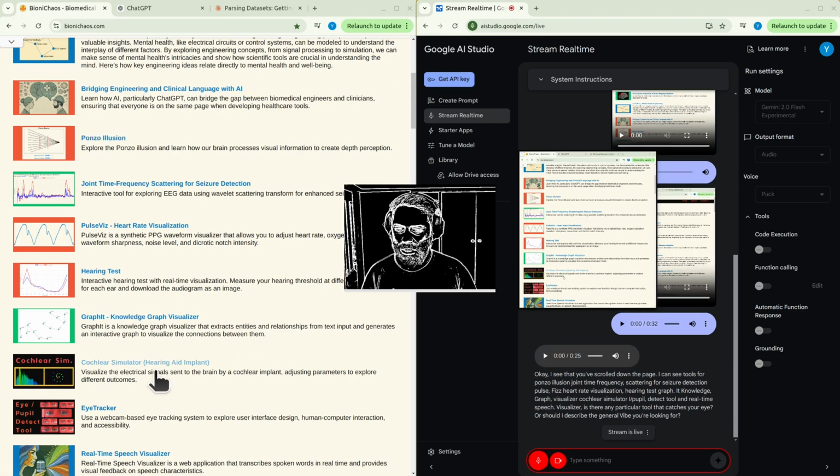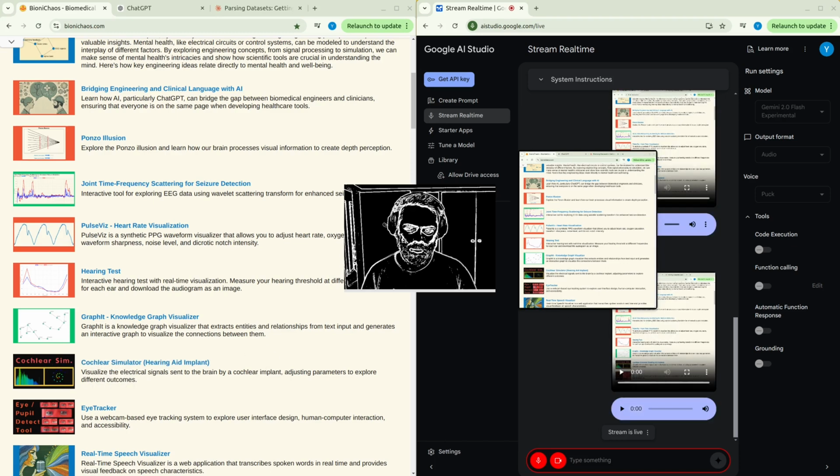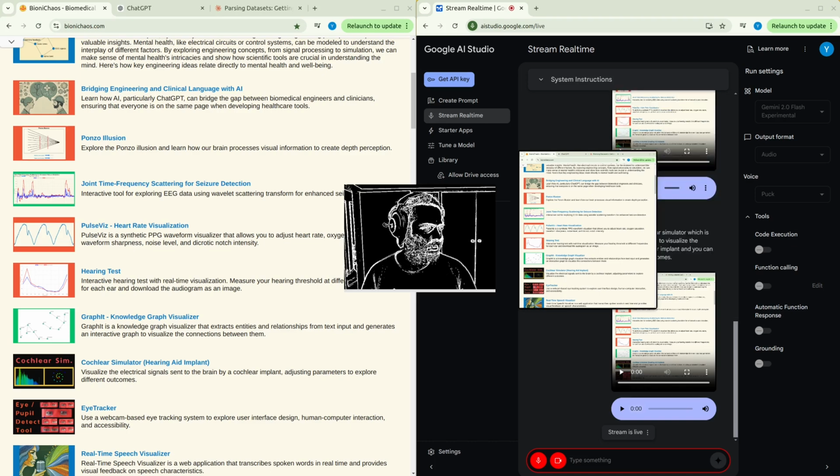simulator? What's the simulator? Can you read? What is the simulator that you mentioned? The simulator I see on the screen is the Cochlear Simulator, which is described as a hearing aid implant. It allows you to visualize the electrical signals sent to the brain by a cochlear implant, and you can adjust the parameters to explore different outcomes.